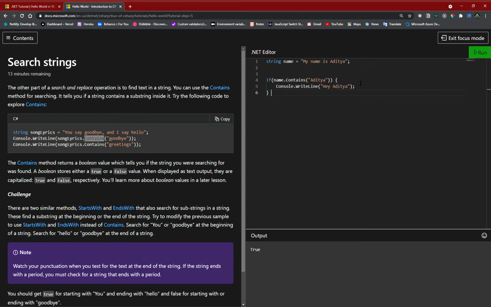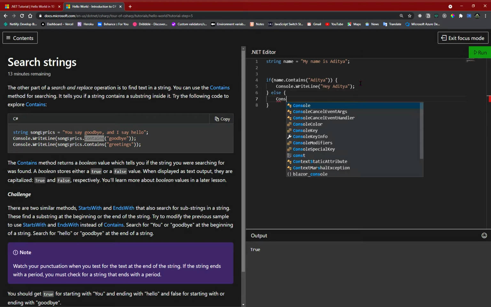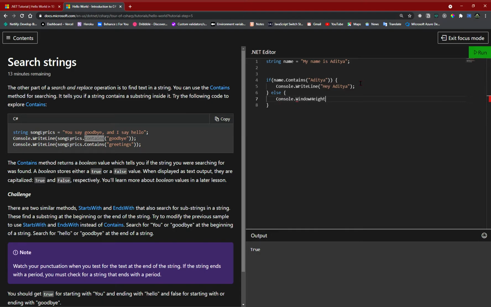Else I want to say console dot write line, hello unknown, right? And just end the line with a semicolon. Okay, let's run it. It says hey Aditya, and if I replace Aditya with Sam, it says hello unknown.